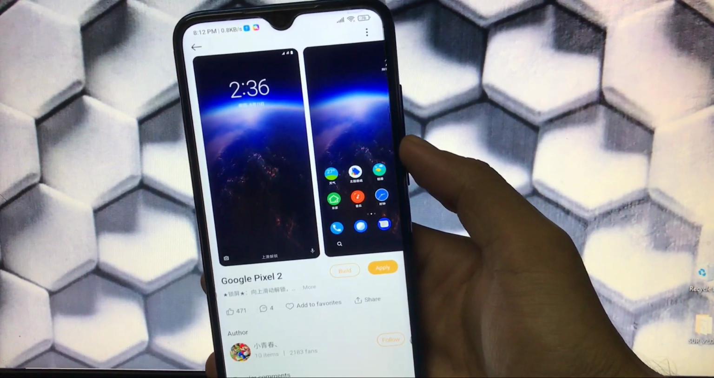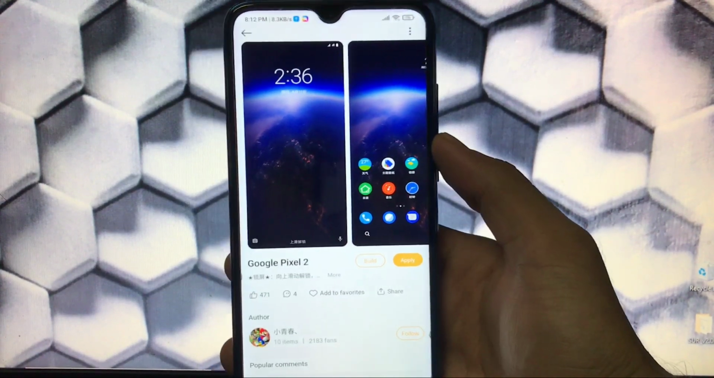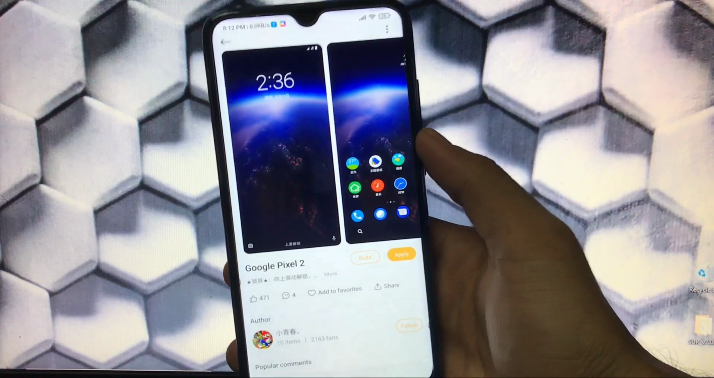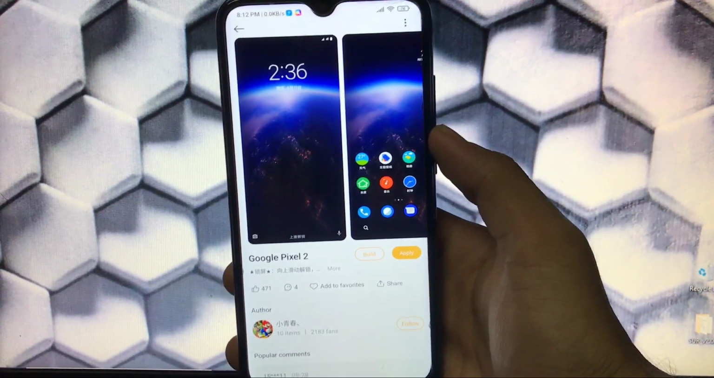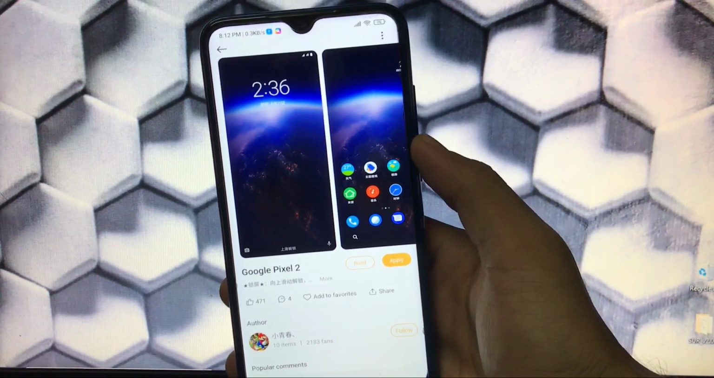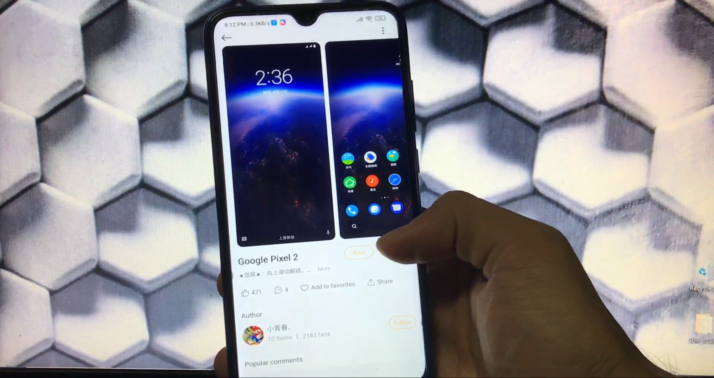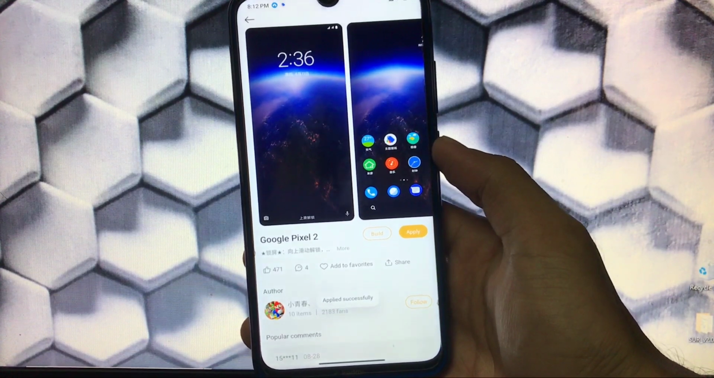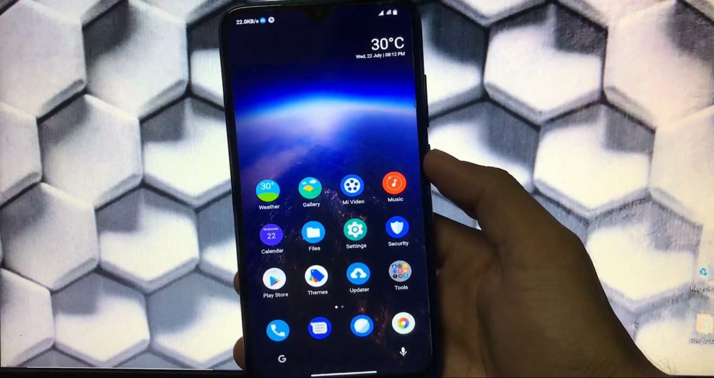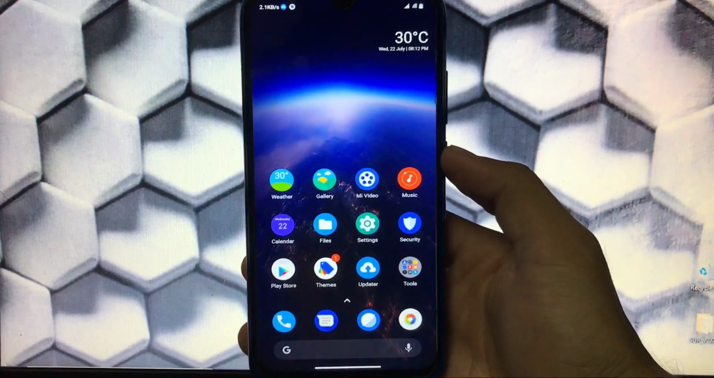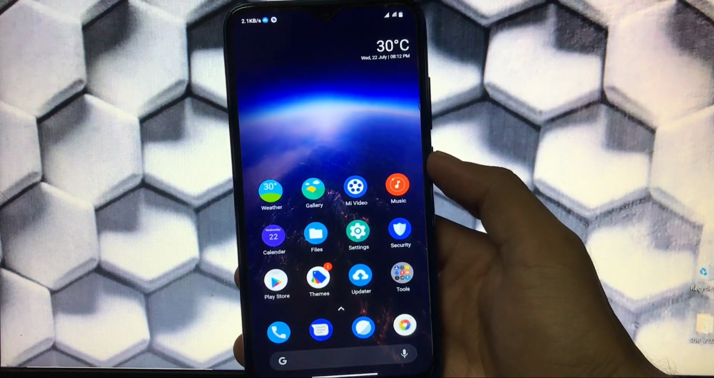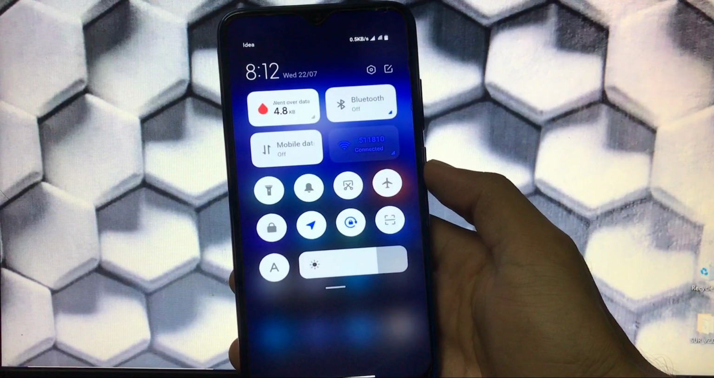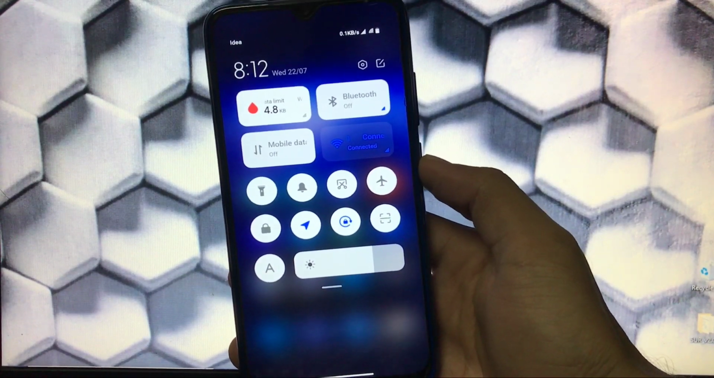This is the theme which is Google Pixel 2. I just want to share with you this Google Pixel 2 theme. This theme does not have that many great things, but the status bar icons and these icons are looking good. So just apply this after importing it from your storage, and this is how your theme will look. The theme looks pretty impressive with the wallpaper. This is just great. If we talk about your quick settings, this is how your quick settings will look.